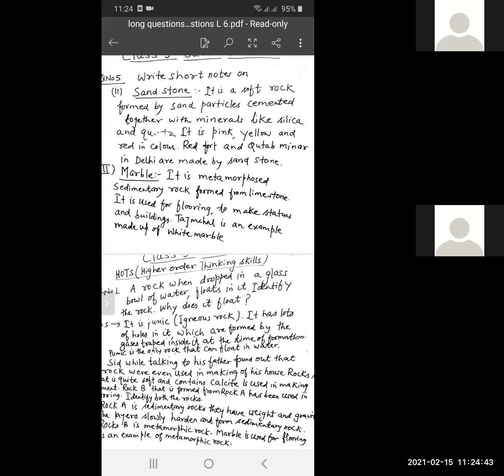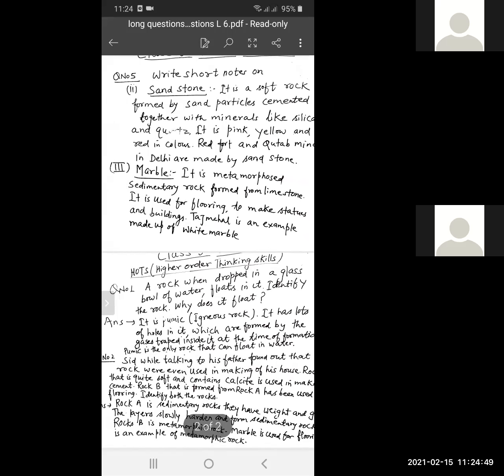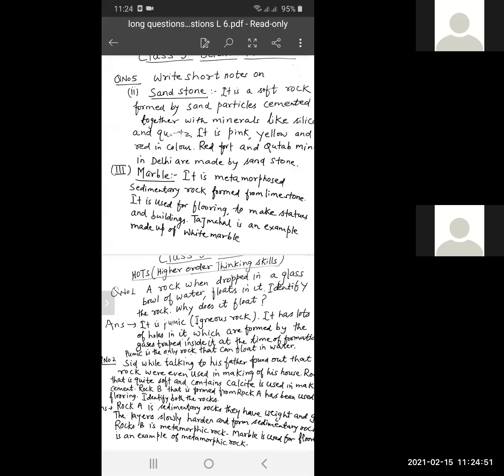Now, students, we'll switch on to marble. If it is given, write a short note on marble, what to write in this? So we'll write down like this. Marble is a metamorphosed sedimentary rock. Is it clear, students? First line you will write down.